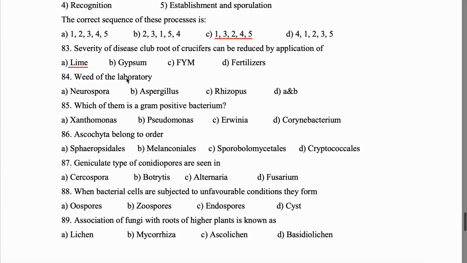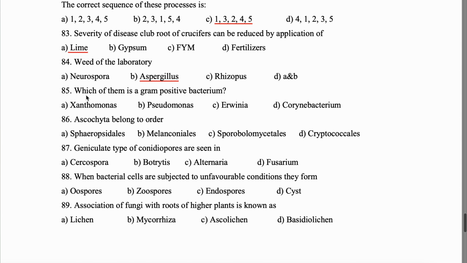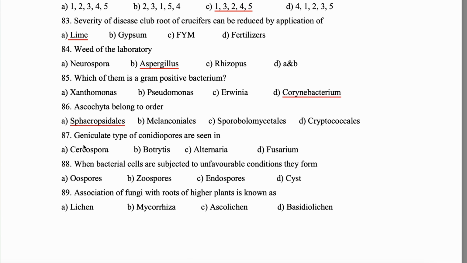Next question, 84. Weed of laboratory, it is Aspergillus. 85. Which of them is a gram-positive bacterium? Gram-positive bacterium, okay, the answer is option D. Corynebacterium. 86. Ascochyta belongs to order Sphaeropsidales. Any example of Sphaeropsidales? Okay. Question 87. Geniculate type of conidiophores are seen in Cercospora.